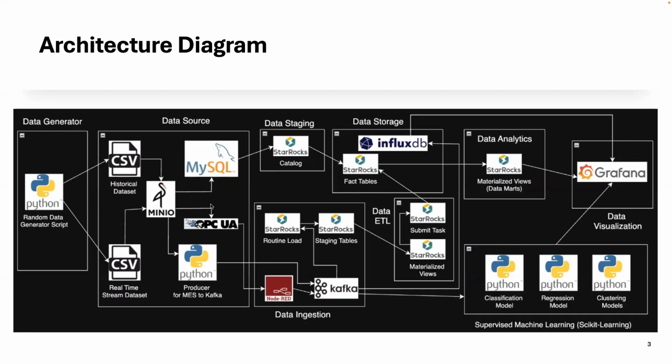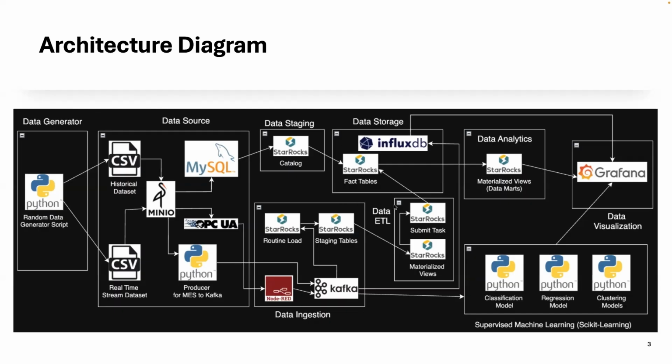OPC UA combined with Node-RED simulates SCADA and IoT feeds, and a small Python producer emits MES events, which are all then pushed into respective Kafka streams. From here, InfluxDB, which is a real-time metrics DB, Starrocks via routine load, then staging tables and fact tables, and ML pipelines consume these events.